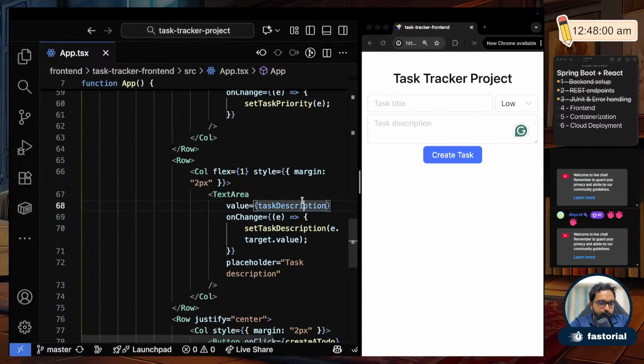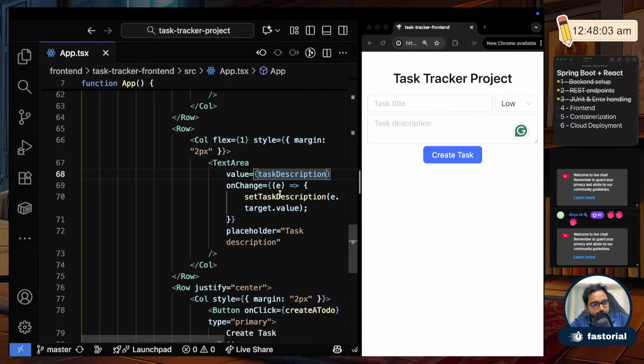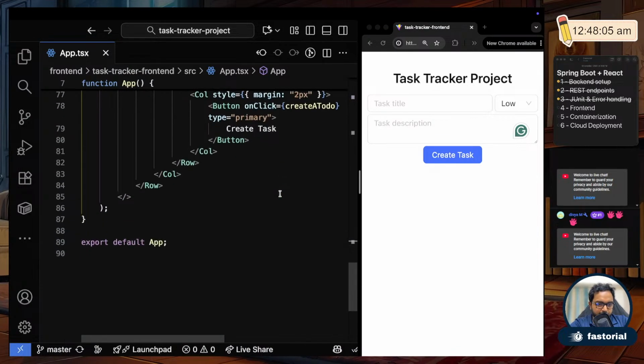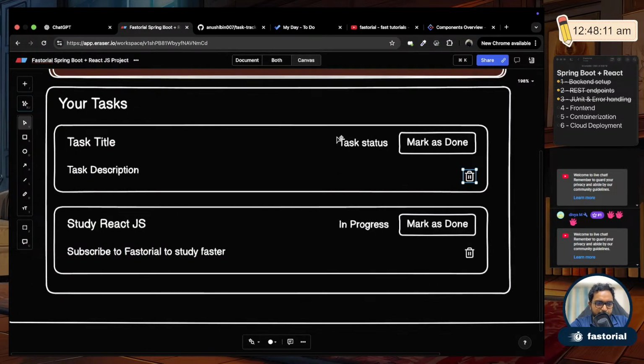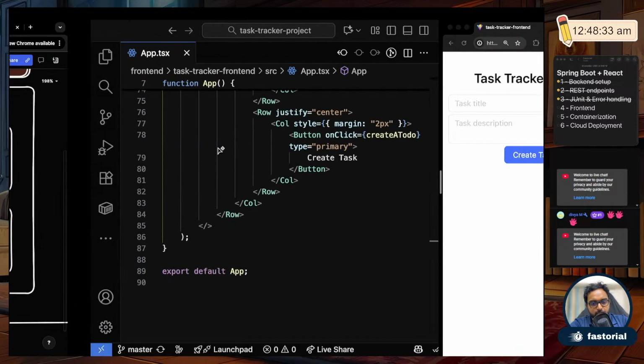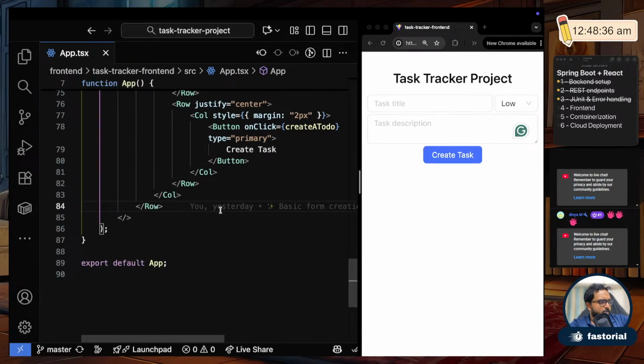Let's start. First, we will create one dummy div and just hard code all these values like task title, task description, and all. Then we will fetch the data from the backend and display it. That will be the second part, because designing this itself will take some time. After designing it, we will inject the actual data, the payload, into it. Okay, fine. So let's do that.